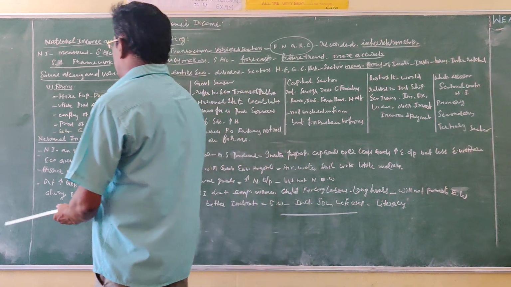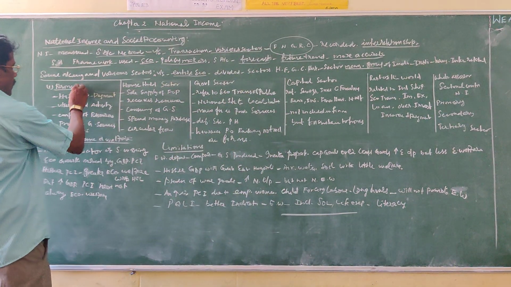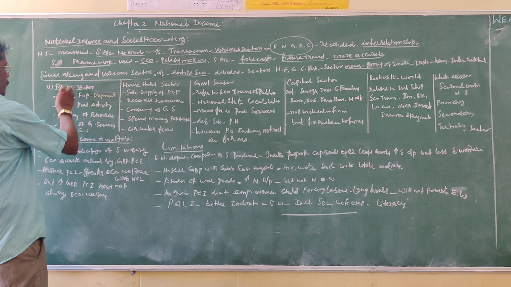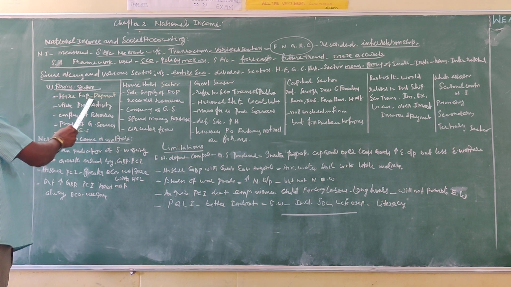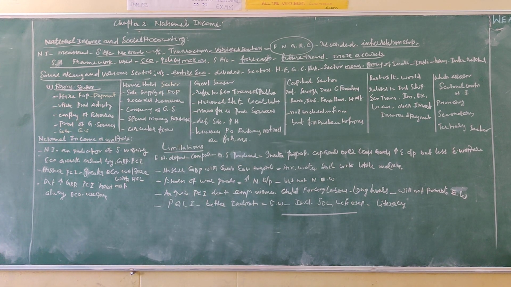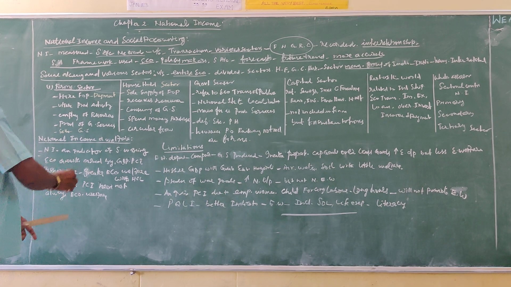First one, firm as a sector, the firm sector. The firm sector hires the factors of production from the household sector.